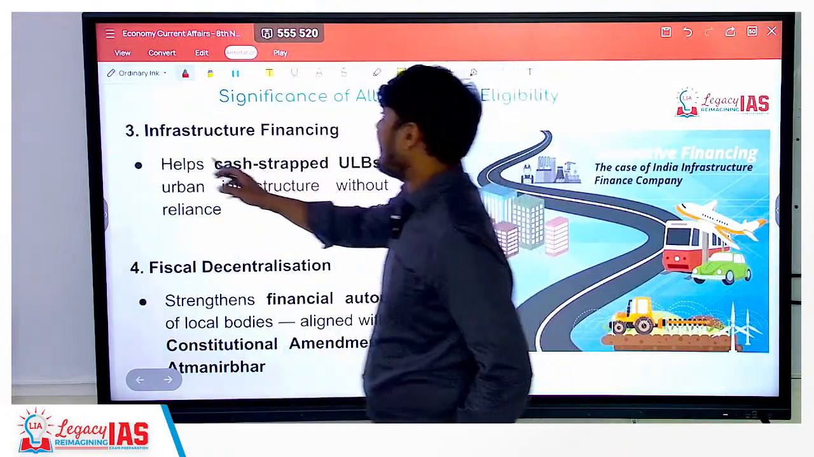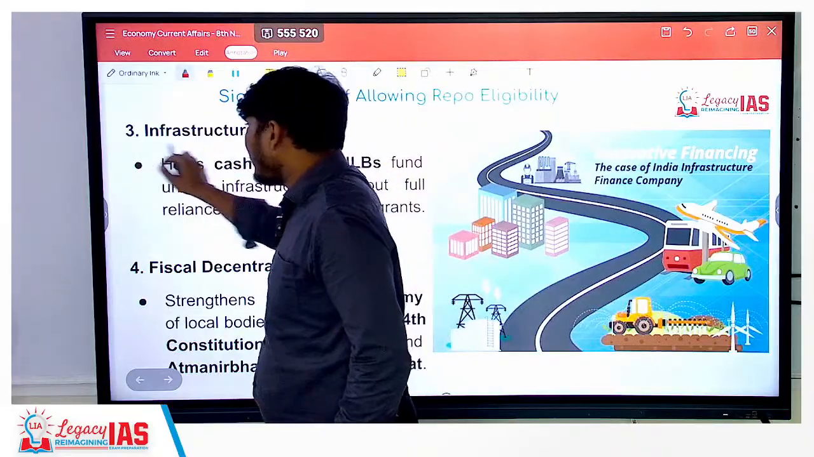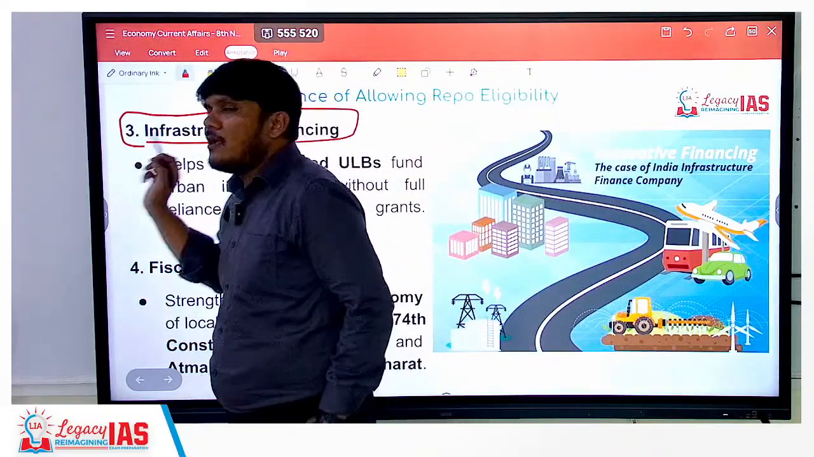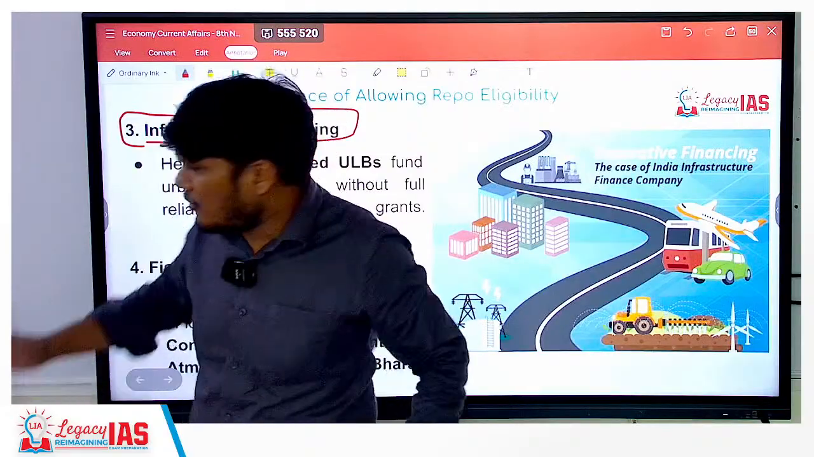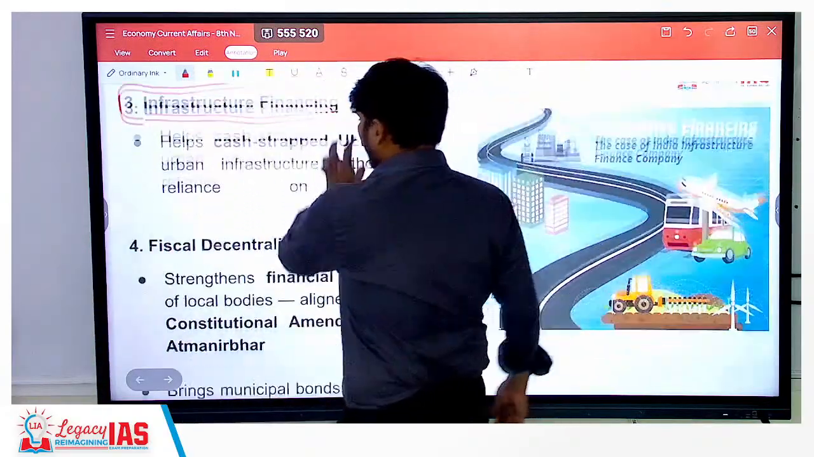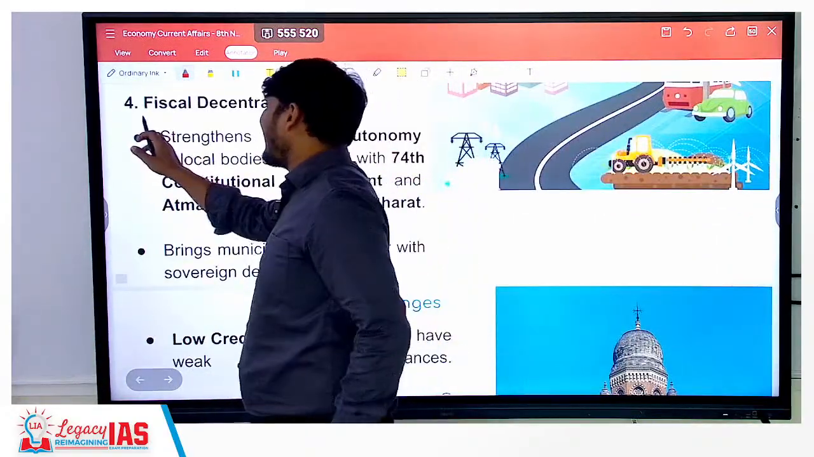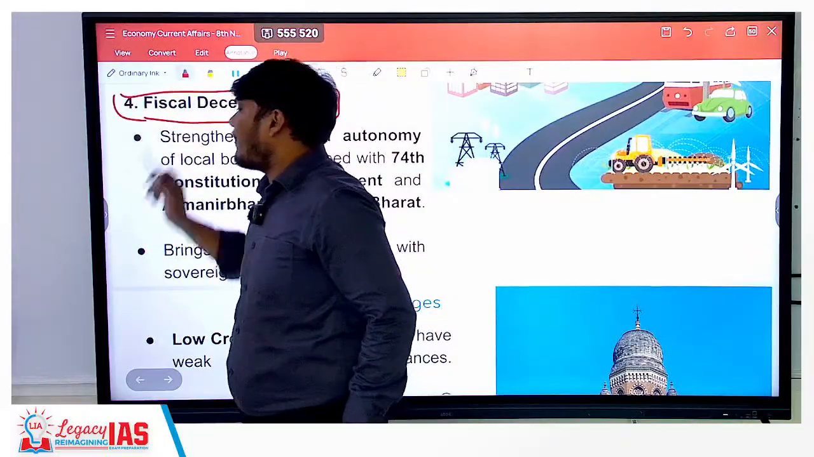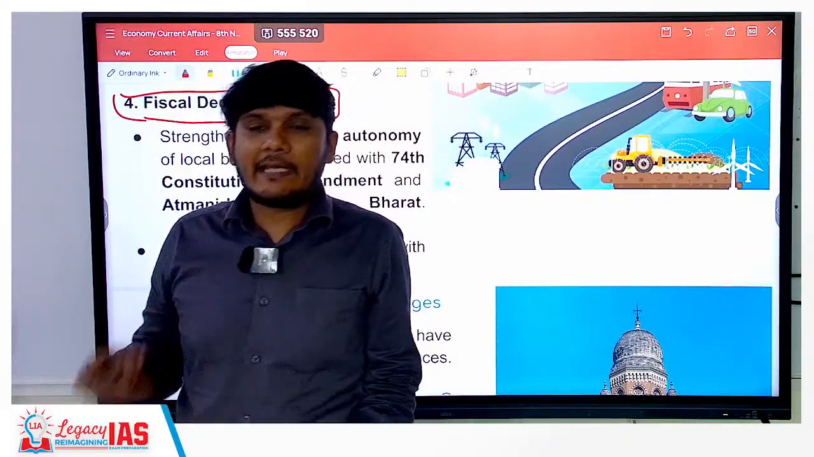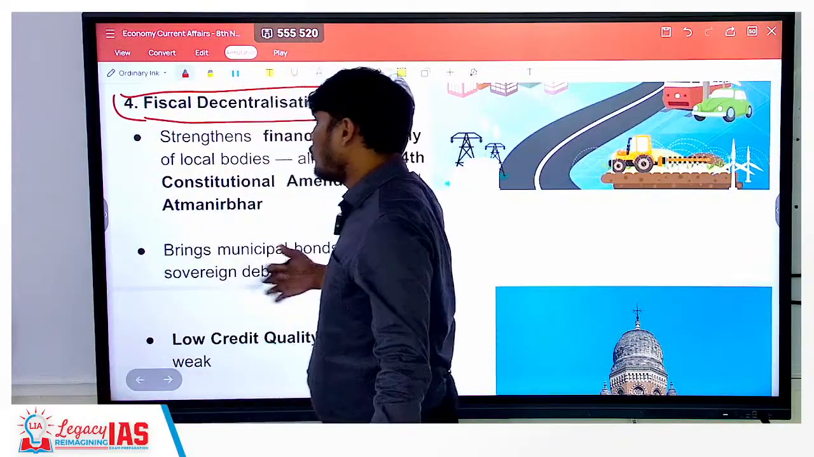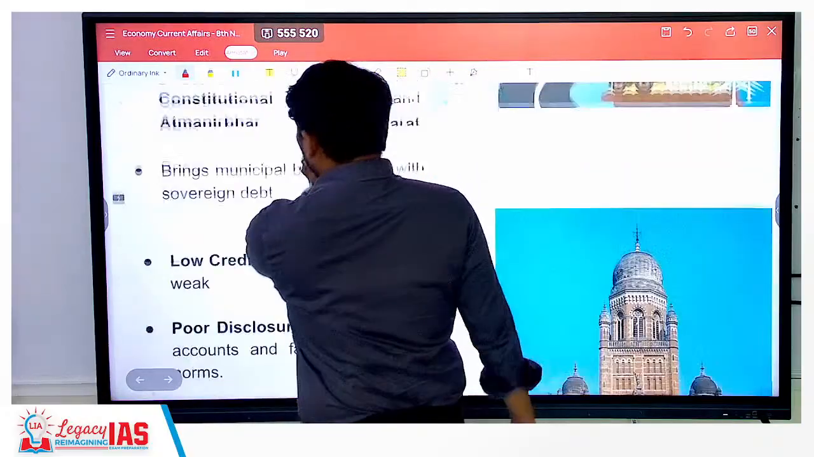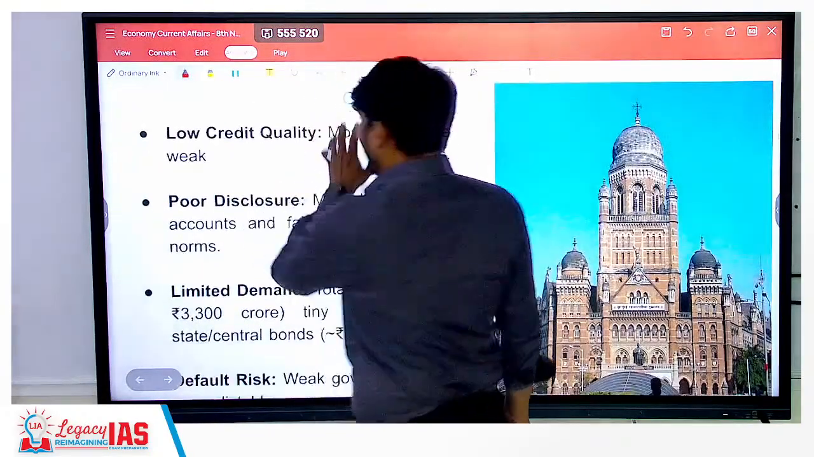Now next is the infrastructure financing. Using these municipal bonds as a collateral, various activities can be done. One of them can be the infrastructure financing, right? Fiscal decentralization happens by giving this power, more loans can be generated using this, so you don't have to be dependent as such. So these are the benefits that it brings.